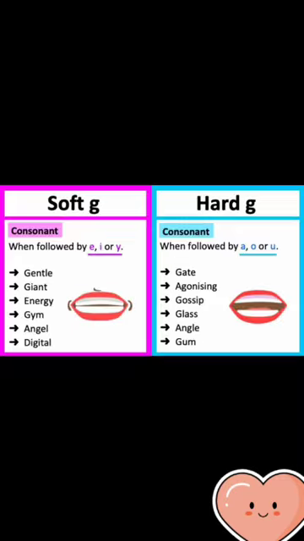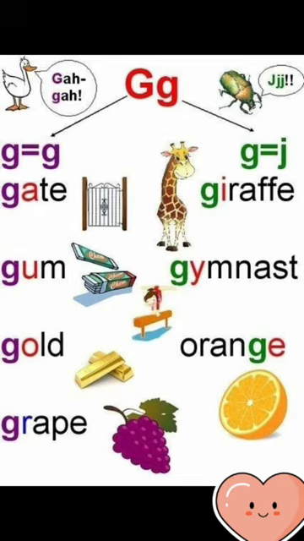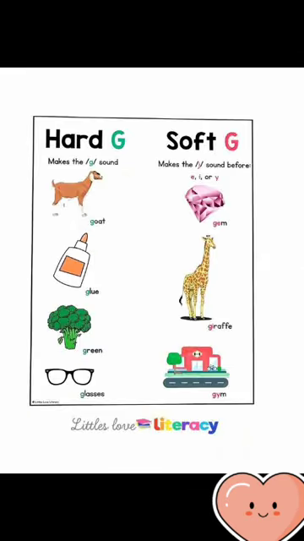We pronounce the hard G as G, G, goat, green, glass, and the soft G we pronounce it as ja, ja, giraffe.